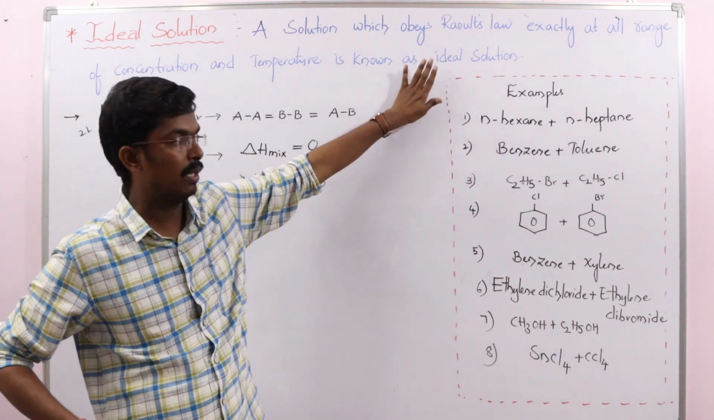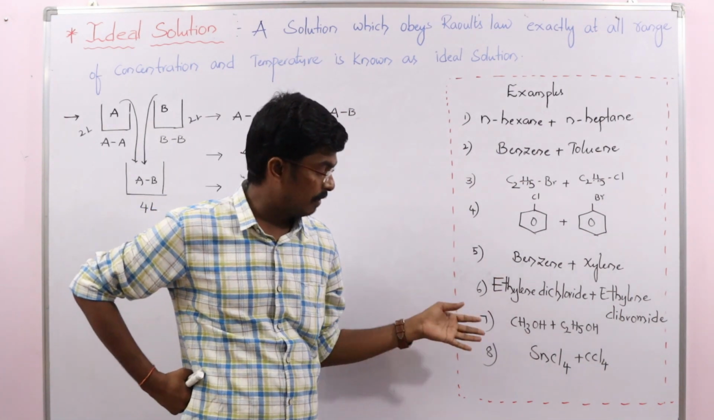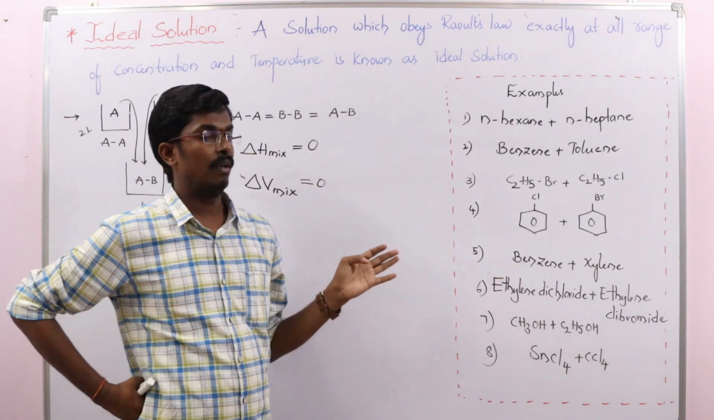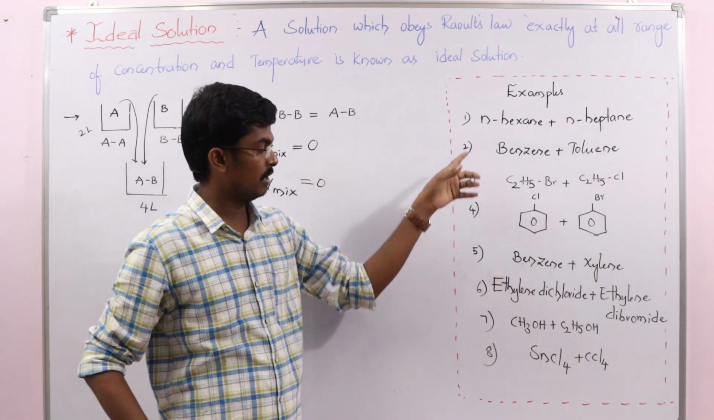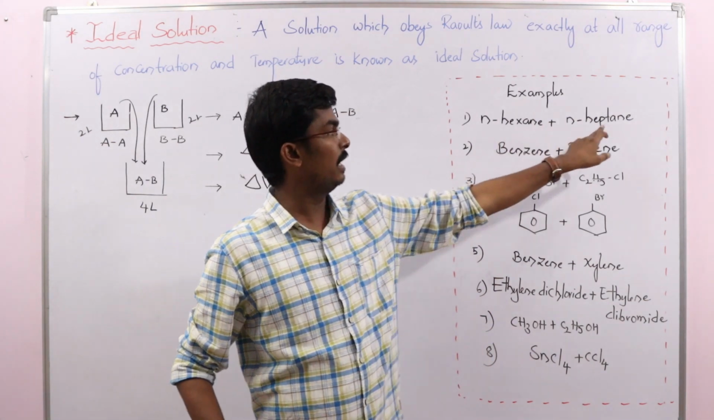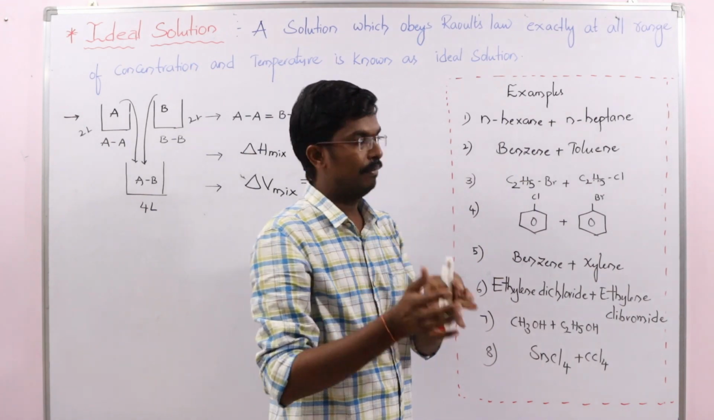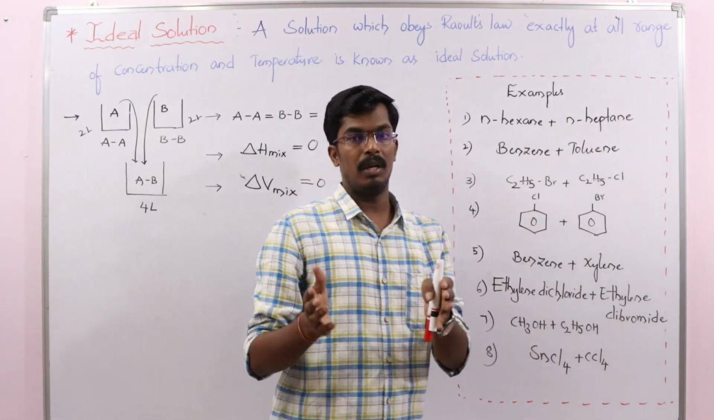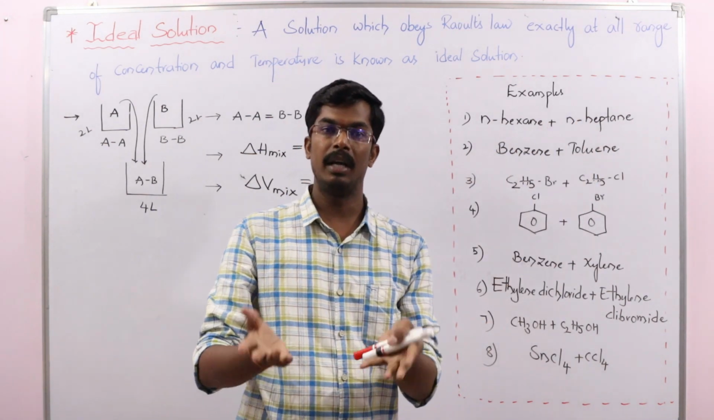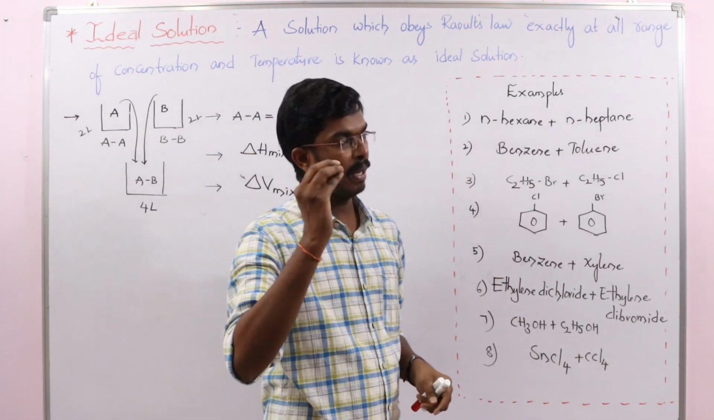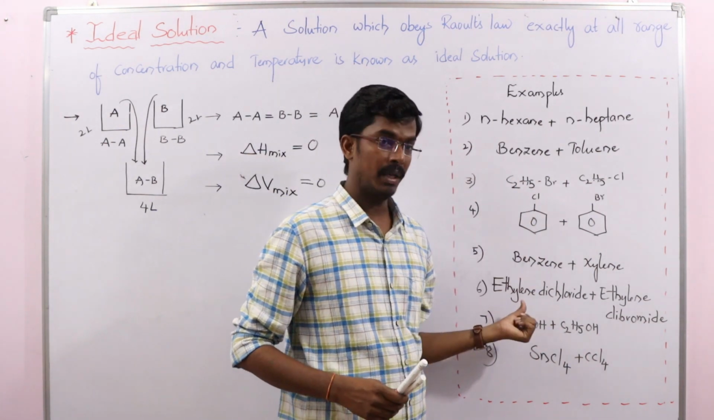So these examples are very important. In competitive examinations, they directly give the options: which of the following is an example of an ideal solution? You must observe the combination given, n-hexane and n-heptane. In n-hexane, we expect one type of interaction. n-heptane also has one type of interaction. When you mix those, you again get the same type of interactions. So based on that idea, you can try to remember the examples.